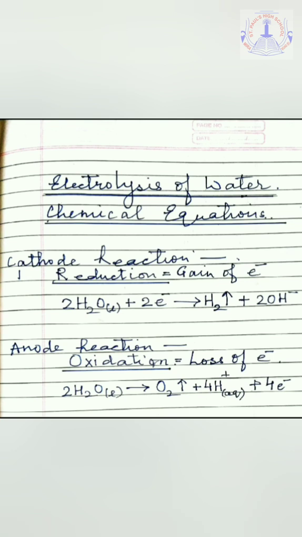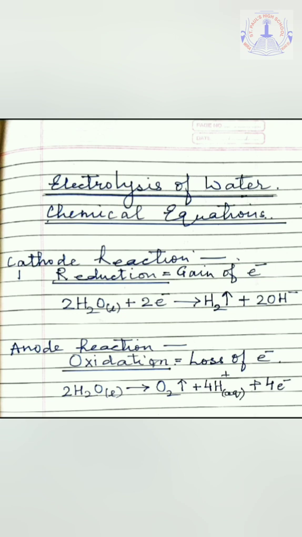Now, after studying about the process of electrolysis of water, we shall be studying about the chemical equations or the chemical reactions related to it. These will be of 2 kinds: cathode reaction and anode reaction. As you all can see in the chart, let's look for the first reaction, which is the cathode reaction.